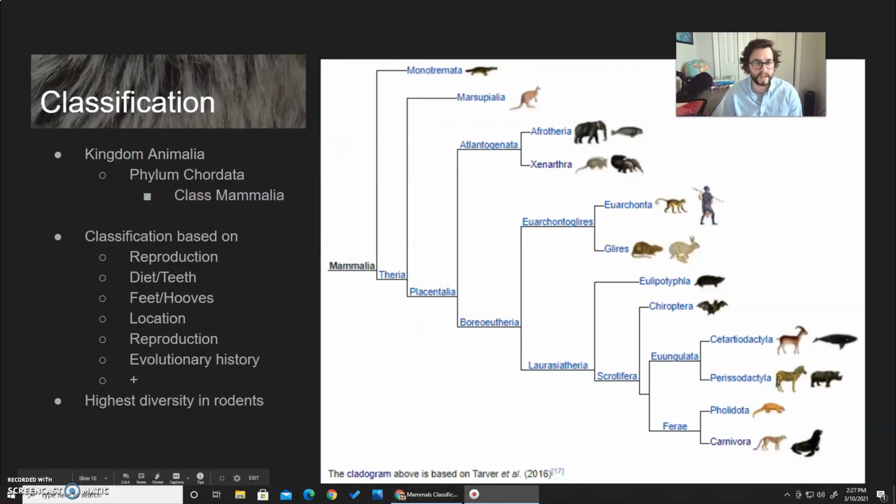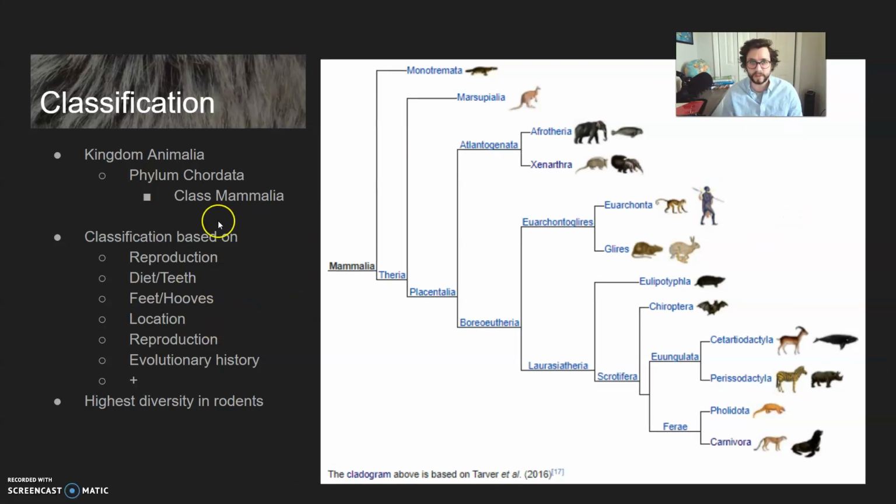So when we're classifying mammals, they are Animalia, Chordata, class Mammalia, and that classification can be based on reproduction, the teeth, the feet, where they're found, their evolutionary history too, genetics, embryology, all kinds of things. And the most diversity of species is found in rodents, likely because they're so successful.